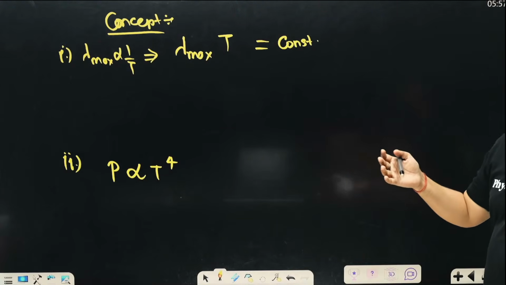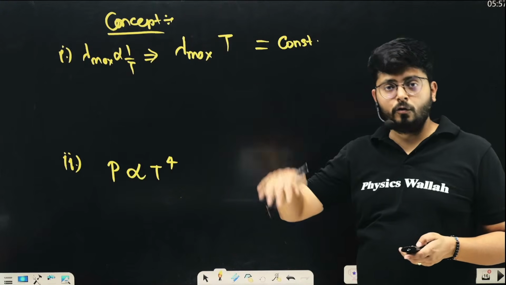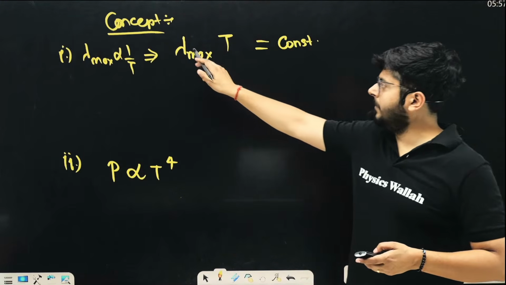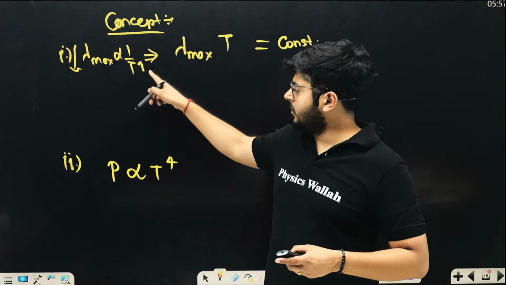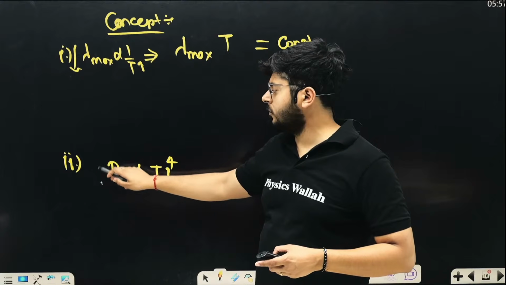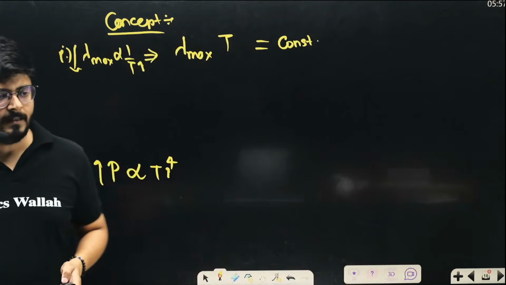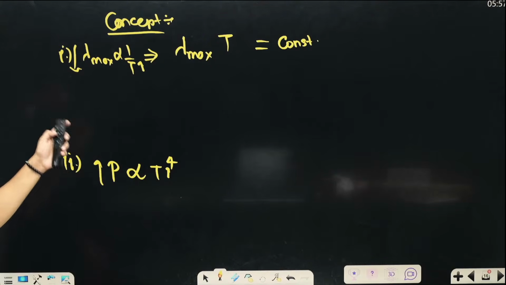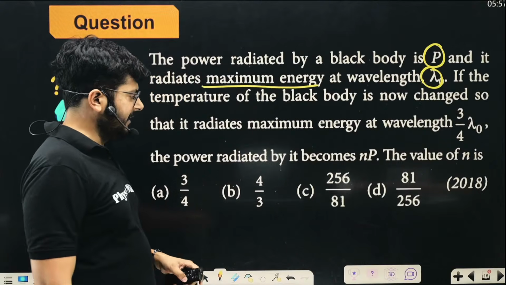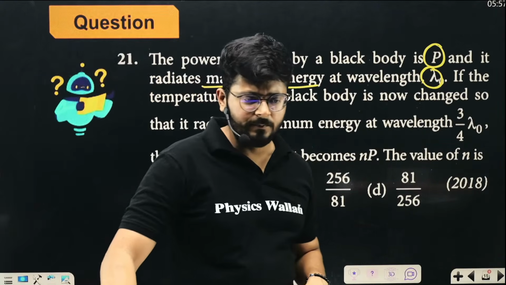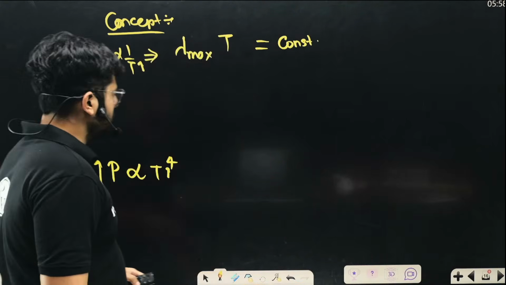So it is now at a higher temperature, because lambda max has been reduced to 3/4 of the previous value. That means the temperature will rise, and because the temperature has risen, the power will also become a certain number of times the previous value, higher than before. Now I believe the concepts are really clear: what are the concepts we need to apply over here? Now we can go ahead and try to solve it. Yes, Ananya. So let's move on to the next one.